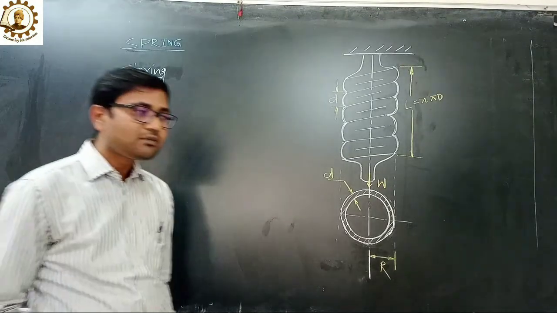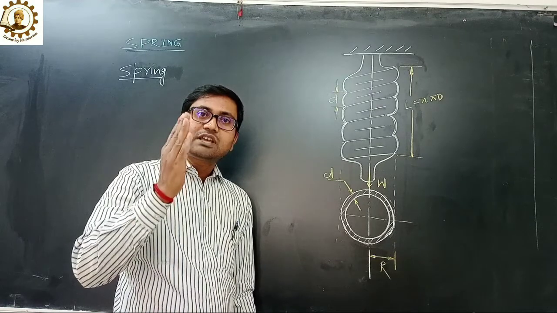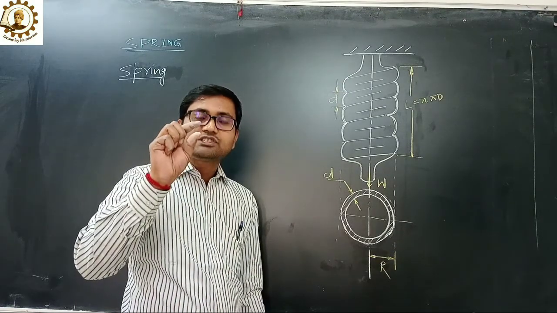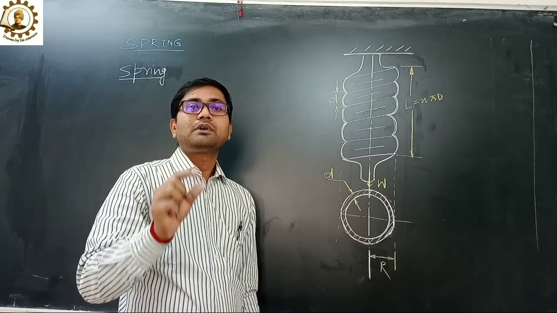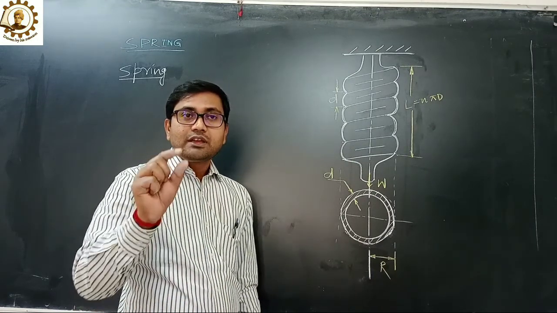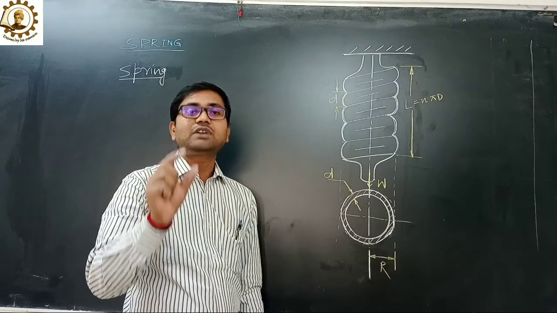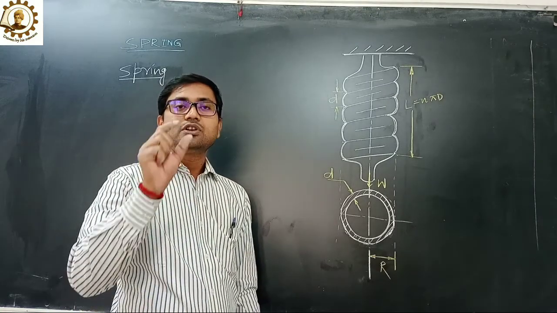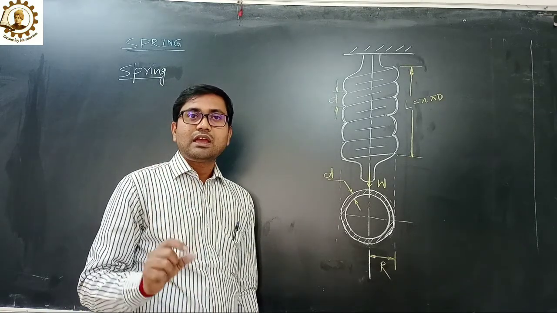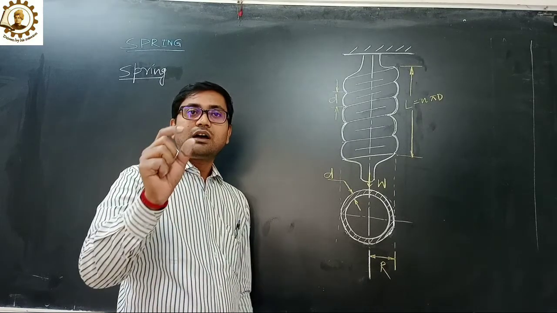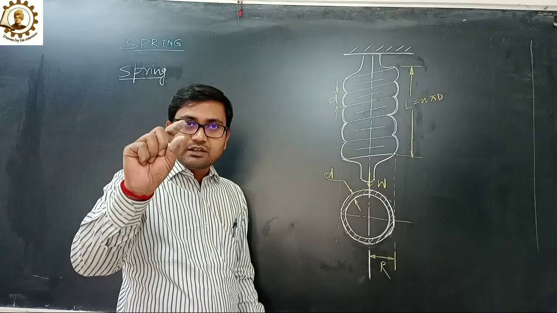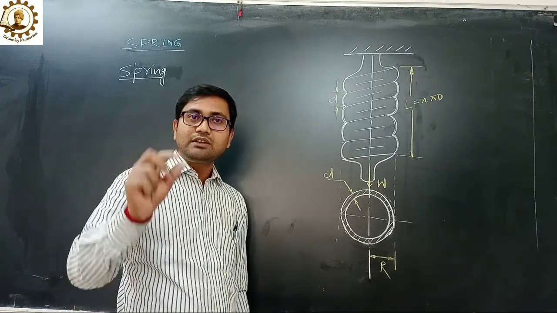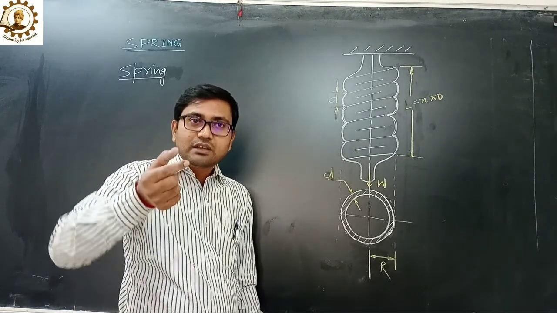That means a considerable change without permanent distortion, that is the spring. It is used to absorb the energy, and when required there is extension, and when not required it is given off.